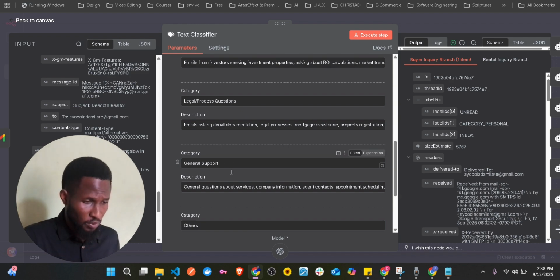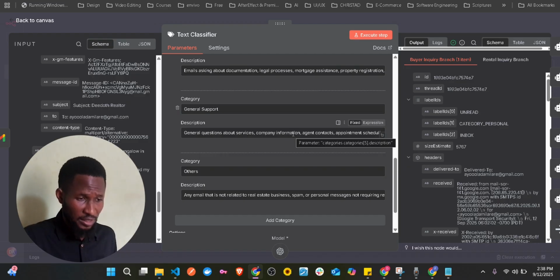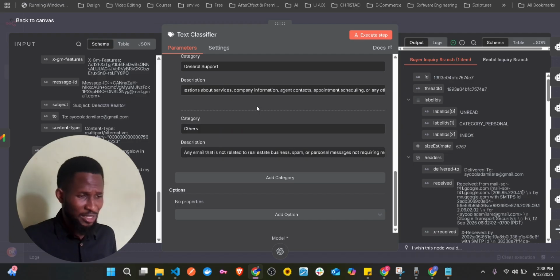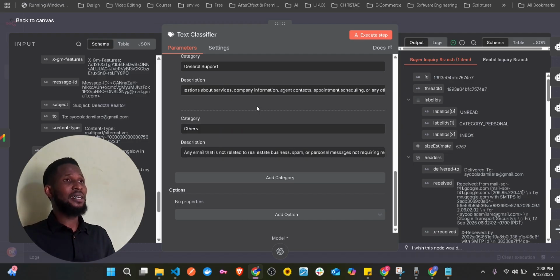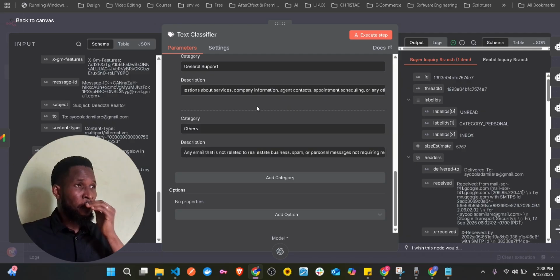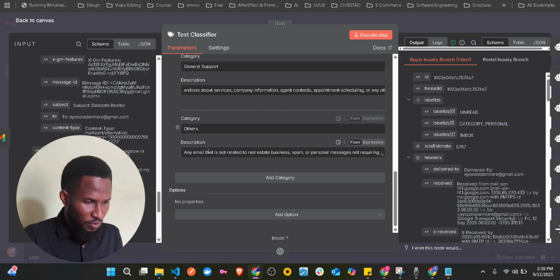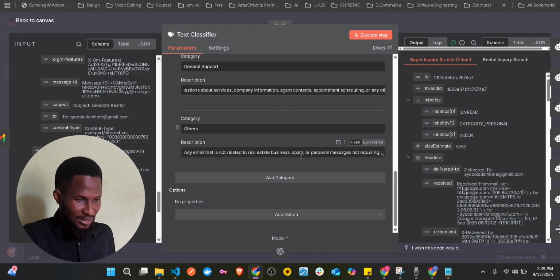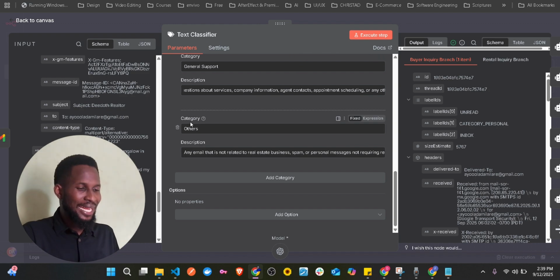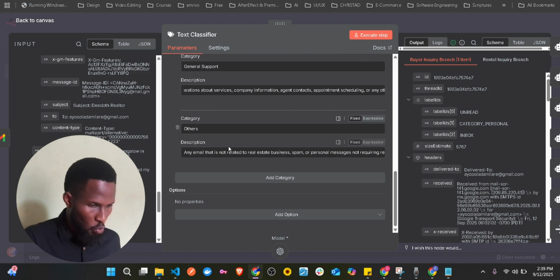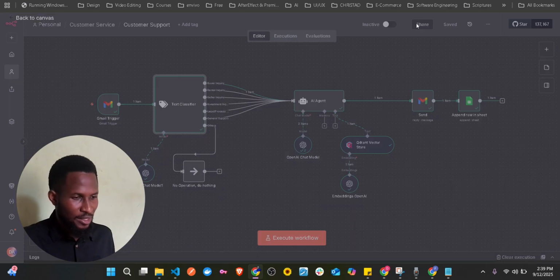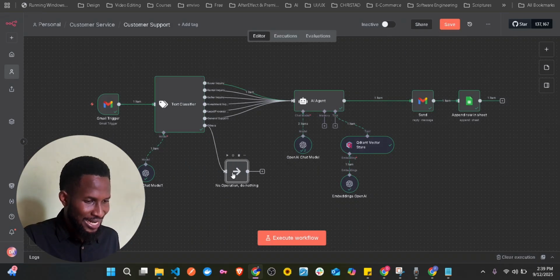And then another one, general support, like asking about the company's information, agent contact, appointment scheduling. And then others is anything outside of it. Let's say another email just came in, and it's not even about your business, it's about something else. That's going to be part of others, not related to the real estate business. That's why we have this text classifier. So when an email that doesn't have anything to do with real estate comes, we said, just come here and do nothing. No operation.